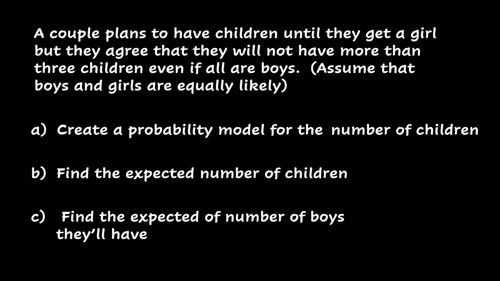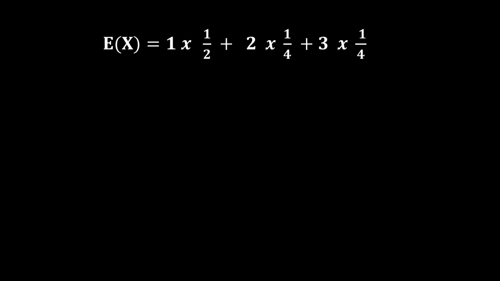In this case, we have 3 pairs of values. So all we have to do is multiply every single value of our random variable times its probability and add all the products together. So therefore, we have to say 1 times 1/2. The probability of having one child is 1/2. Multiply them together. Next is 2 times 1/4. Next is 3 times 1/4. And then we are going to add all those products together.